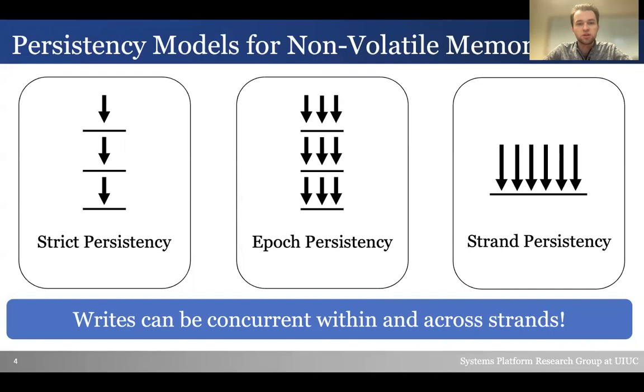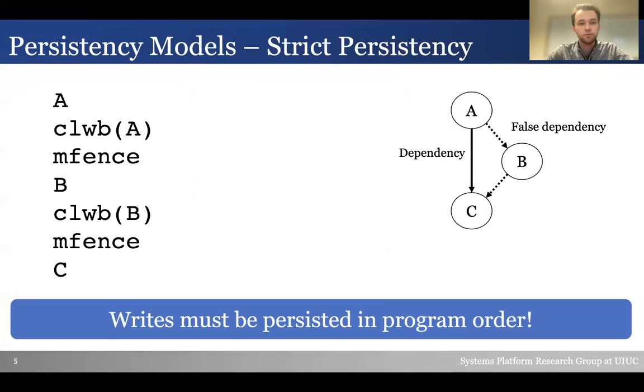Finally, we have strand persistency, which uses the concept of a strand. Writes from different strands can be issued concurrently. That means that if we want to order 2 writes, we must place them in the same strand and place a barrier explicitly between them. This offers the highest degree of parallelism and performance, but the lowest in terms of persistency guarantees.